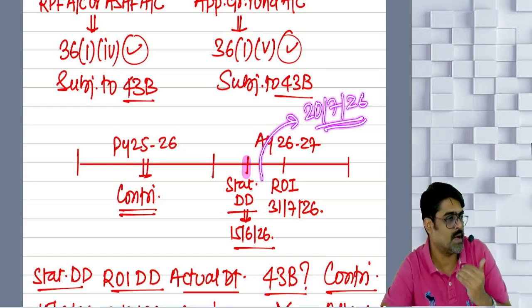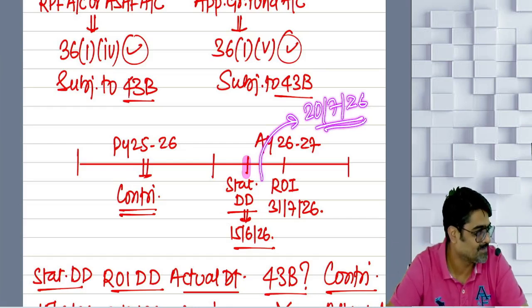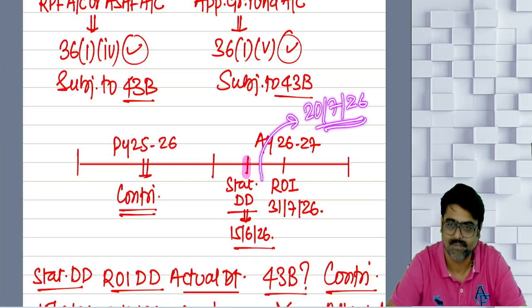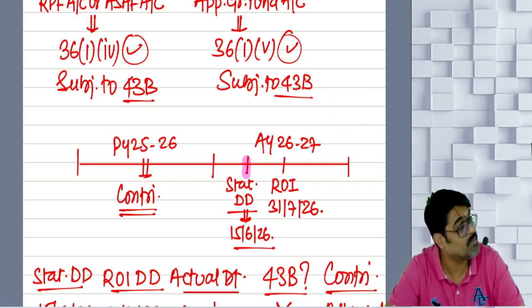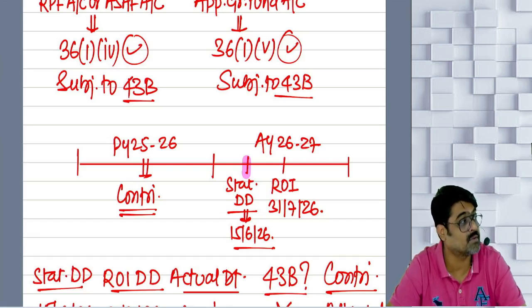Before the due date of ROI, but after the statutory due date. Did you understand my case? Have you made the contribution before the due date of filing ROI? Yes. But you have missed the statutory due date. You have made the contribution after the statutory due date.